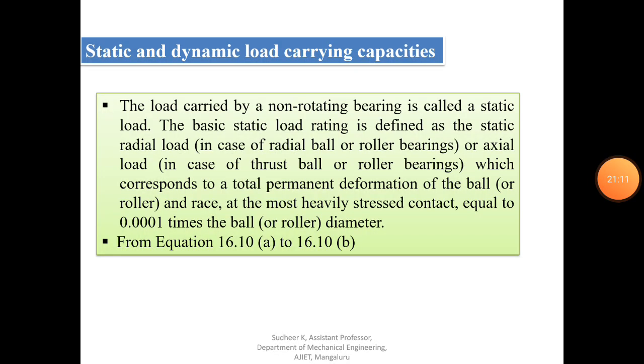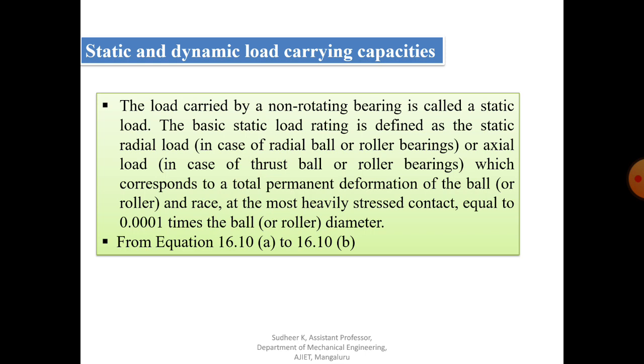Now coming to the next topic, that is static and dynamic load carrying capacity of rolling contact bearing. The load carried by a non-rotating bearing is nothing but static load. The basic load rating is defined as the static radial or axial load which corresponds to a total permanent deformation of the ball and race at the most heavily stressed contact equal to 0.001 times the ball diameter.